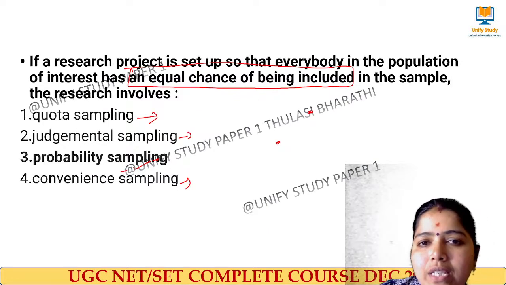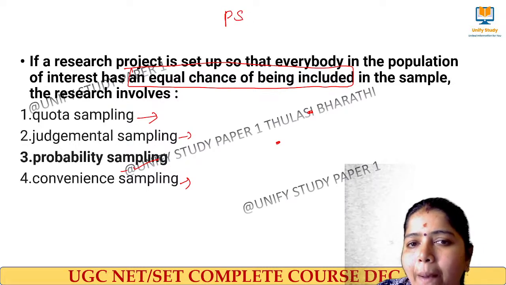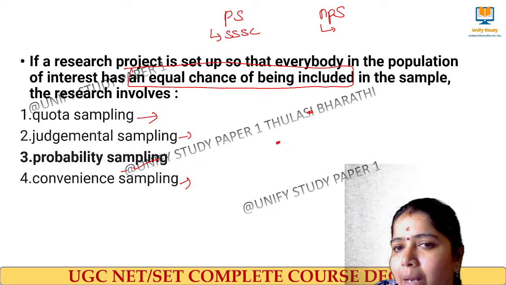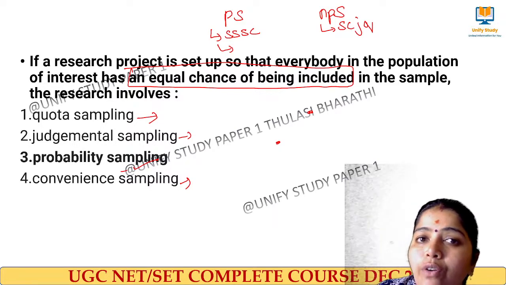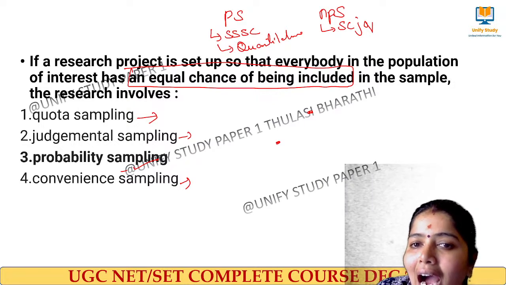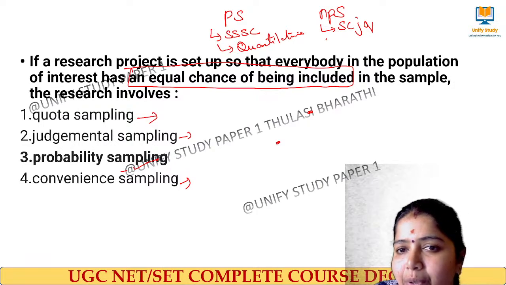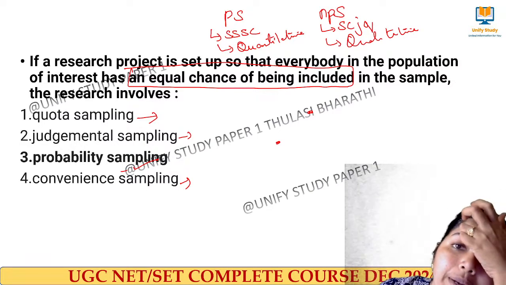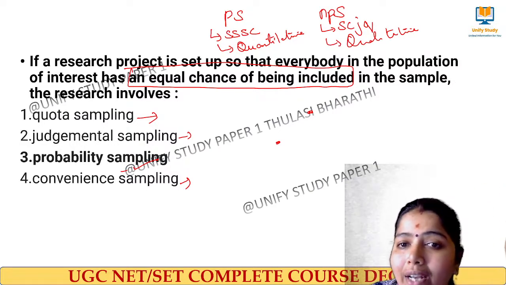Before going to this question, we have probability sampling and non-probability sampling. What are all the types of probability sampling? We have simple, systematic, stratified, and cluster. Non-probability sampling, we have judgment, quota, and so on. Whenever we use quantitative data collection, at that time probability sampling will be used. Whenever we use qualitative data, non-probability sampling will be done.